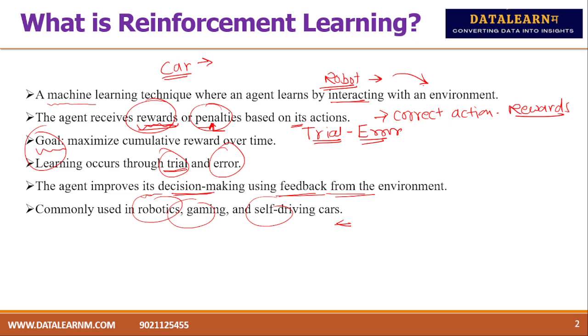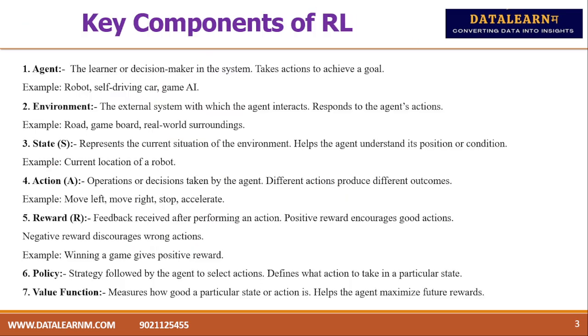This is one of the machine learning techniques, and these are some of the key components of reinforcement learning. First, the agent is the learner or decision maker in a system which takes actions to achieve a goal. Suppose an agent or robot is moving from a certain location to a destination. This is the start point, this is the end point.